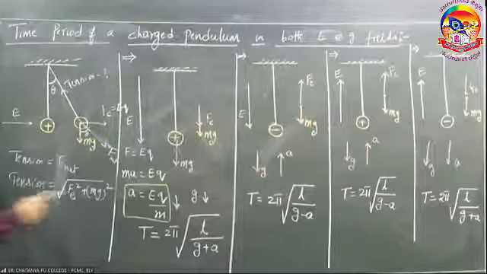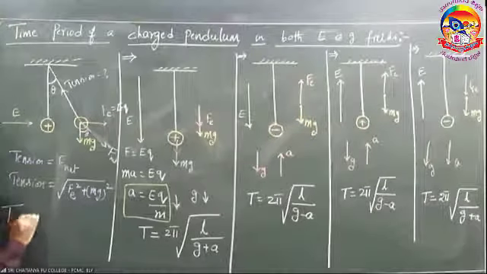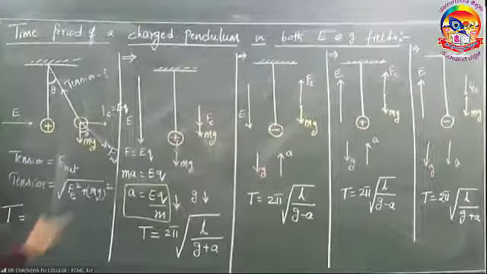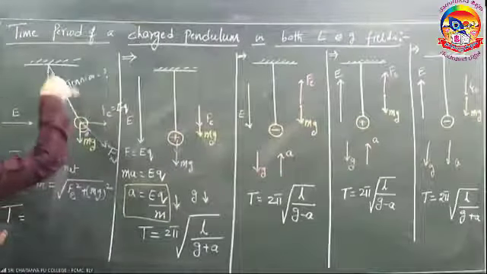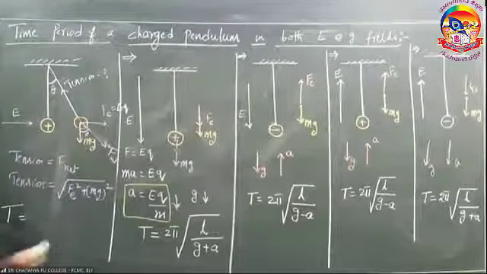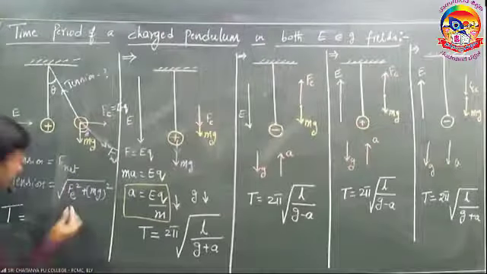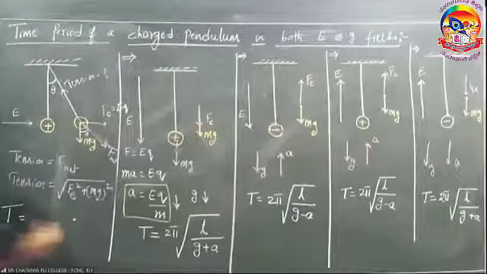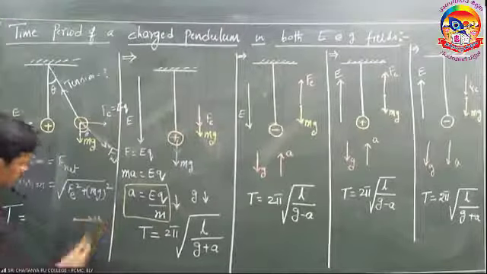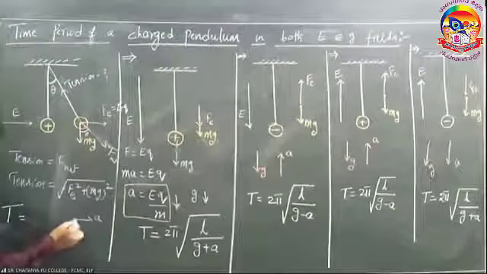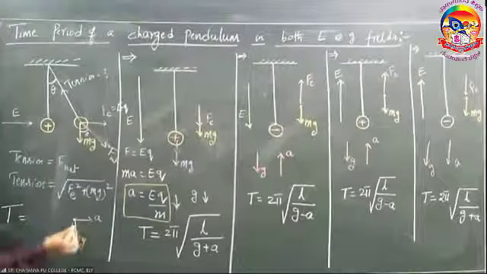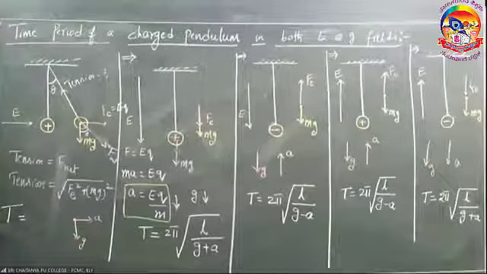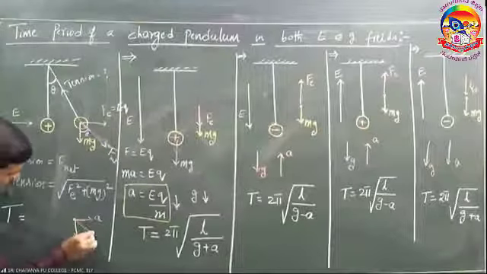Well, and what is the time period in this case? To find the time period, you need to know the acceleration direction and the g direction. This is the acceleration. This is the g direction. How are those two? Perpendicular. So what is the net acceleration in this direction?